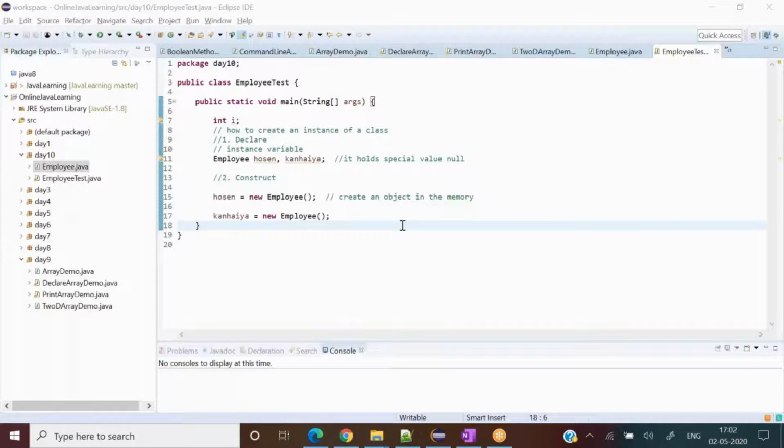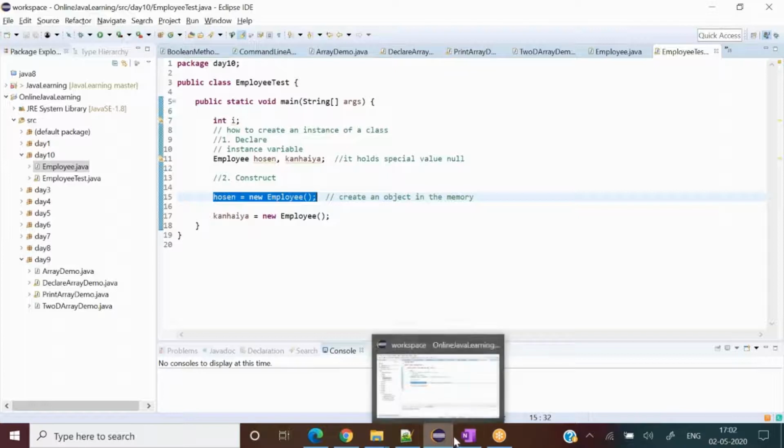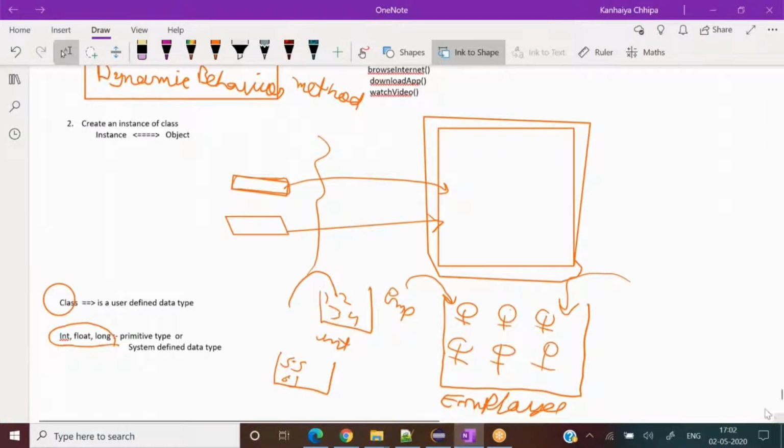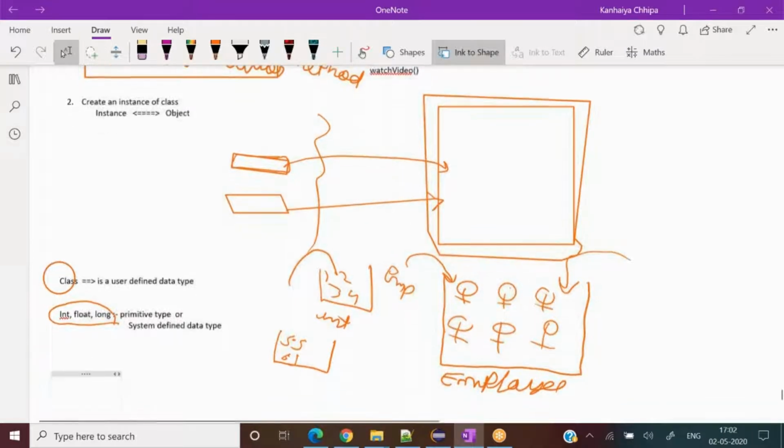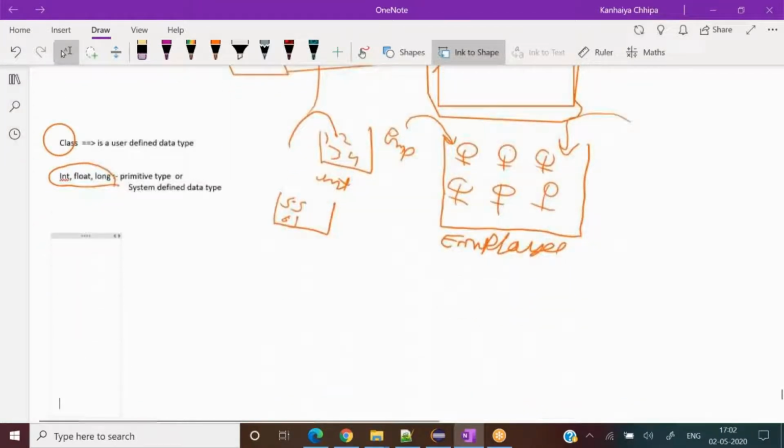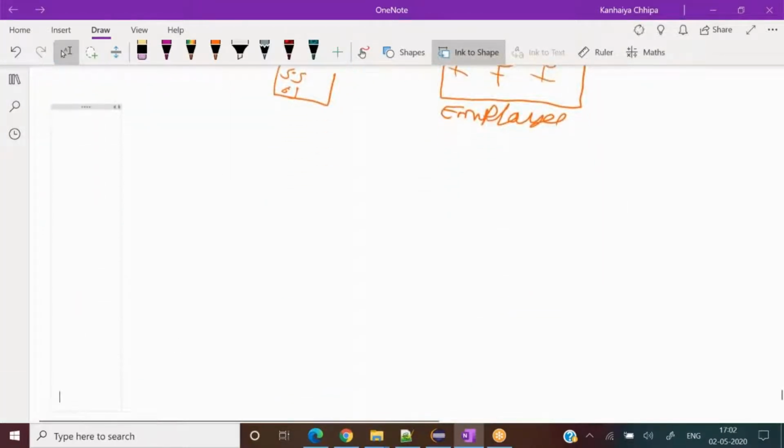So now let's go outside and try to understand this. When we write this line, this thing is not a method.